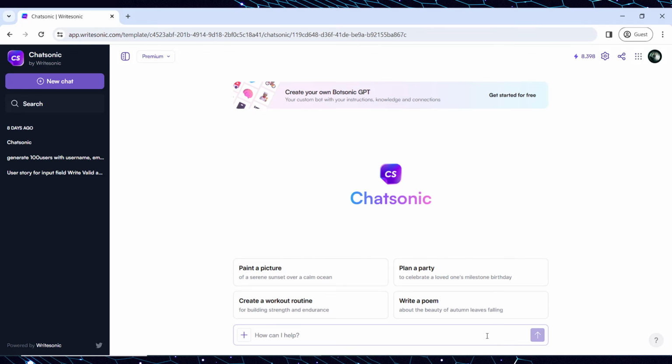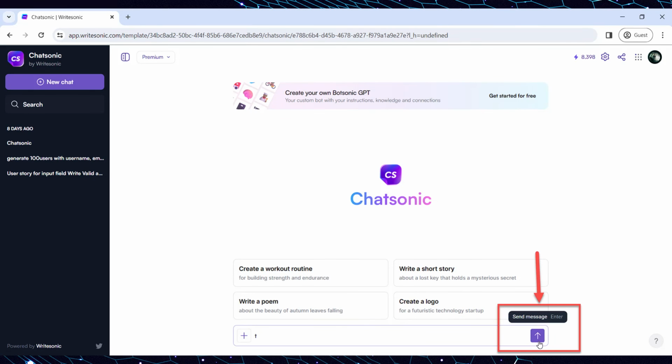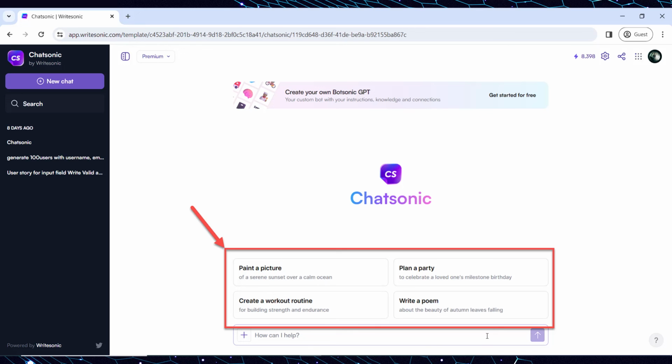Let's take a look at how to use ChatSonic AI and a few main navigation options of the tool. At the bottom of the homepage, you will find the field for inputting the prompt, where users can type and send messages to the chatbot. On the right side of the field is located the Send button, allowing users to submit their typed messages to the chatbot. In the middle of the chatbot screen are displayed ChatSonic suggestions with titles and short descriptions. These suggestions are not constant and change from time to time.